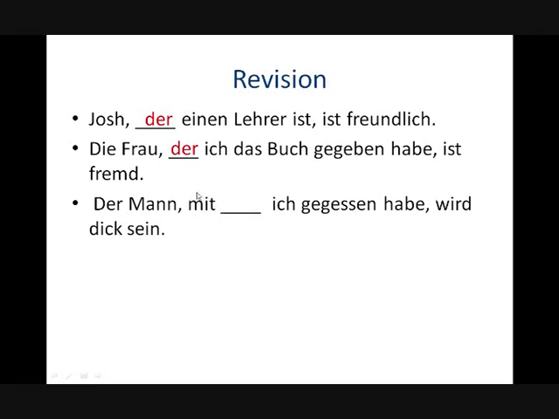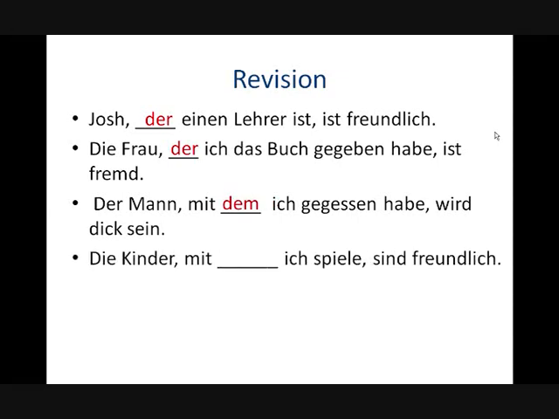We know that mit triggers the dative case. We know that our relative pronoun is masculine. We know that a masculine article in the dative case becomes a dem. We know that our relative pronoun is dem. Very good. Here's where this one's going to trick you.